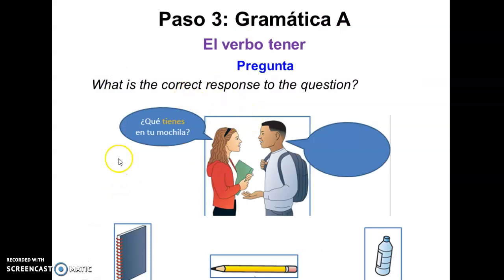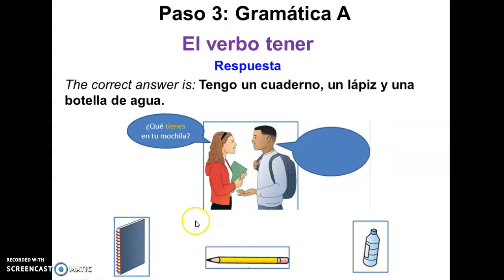So, in our question here, ¿qué tienes en tu mochila? The things that he may have in his backpack, right? Like some type of possession of the things that he has in his backpack. And so he's going to tell us that he has these three things. Un cuaderno, so tengo un cuaderno. I have a notebook, un lápiz, a pen, y una botella de agua, and a water bottle.